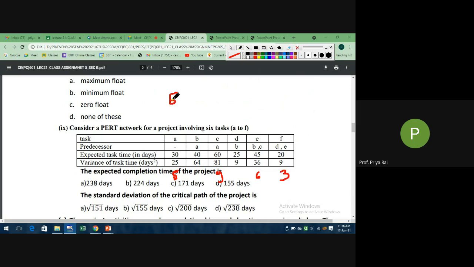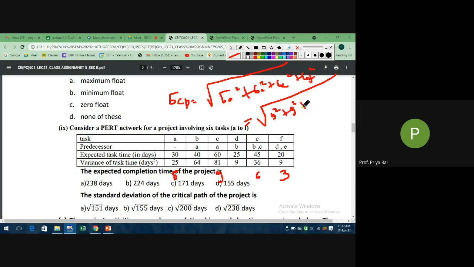So we know sigma CP is the square root of sigma A squared plus sigma C squared plus sigma E squared plus sigma F squared. So we can write 5 squared plus 9 squared plus 6 squared plus 3 squared, which is 25 plus 81 plus 36 plus 9. The answer is 151, so square root of 151. This is the correct option.